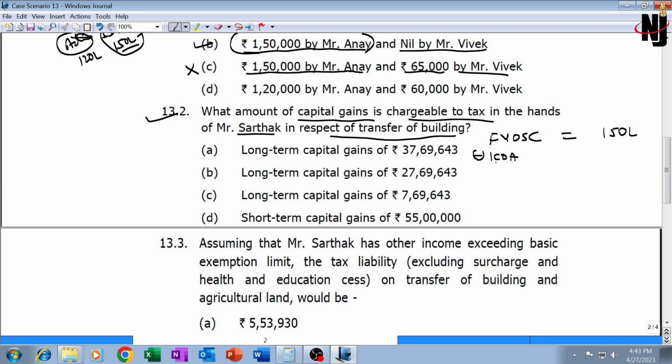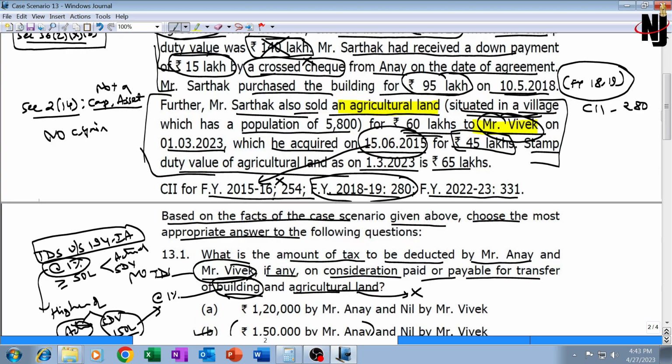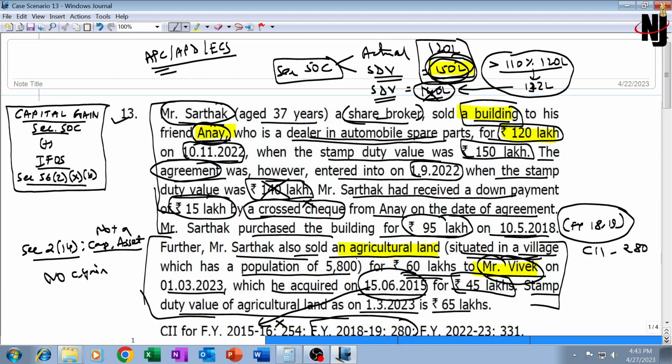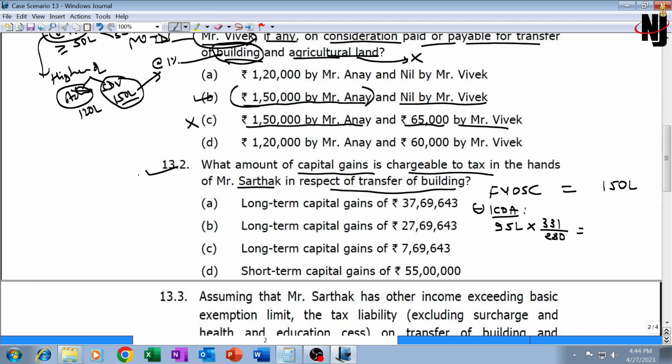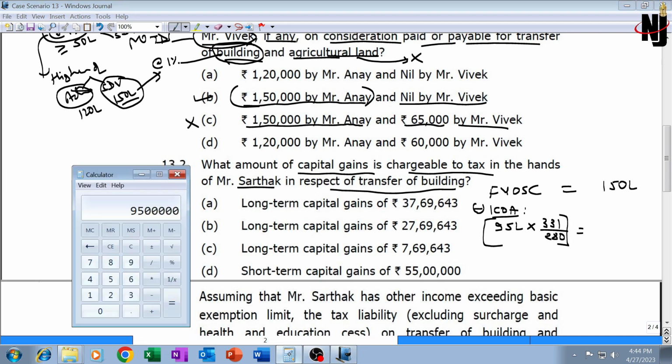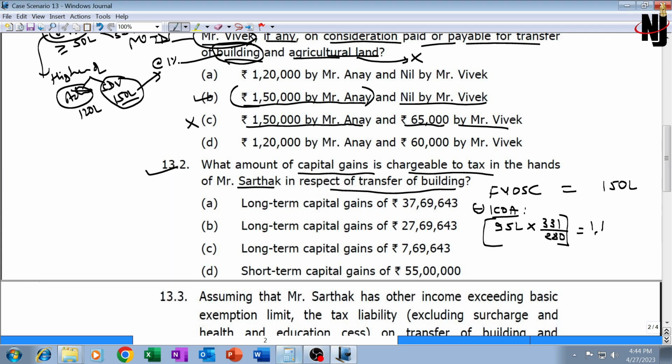It's a long-term asset, index cost of acquisition. It was acquired for 95 lakhs on 10th May 2018, that is in 2018-19, CII number is 280. So index cost of acquisition will be 95 lakh into 331 divided by 280. How much would that be? This divided by 280 multiplied by 331, rounding it off to 1 crore 12 lakh 30,357.